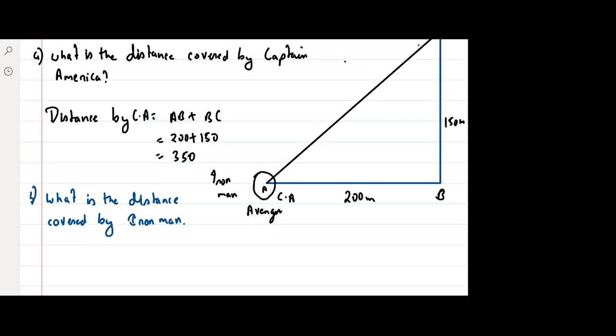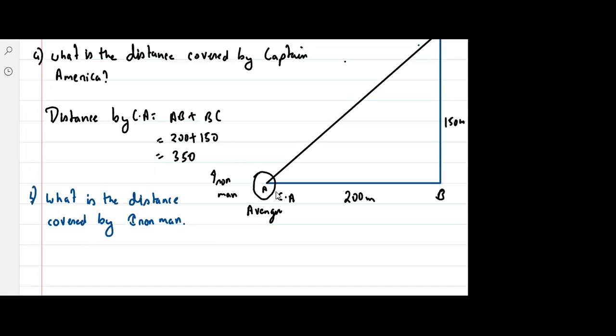Now I hope all of you understood why we studied the Pythagoras theorem. Without the Pythagoras theorem, can we solve this problem? No. So I hope you understood why we studied this.